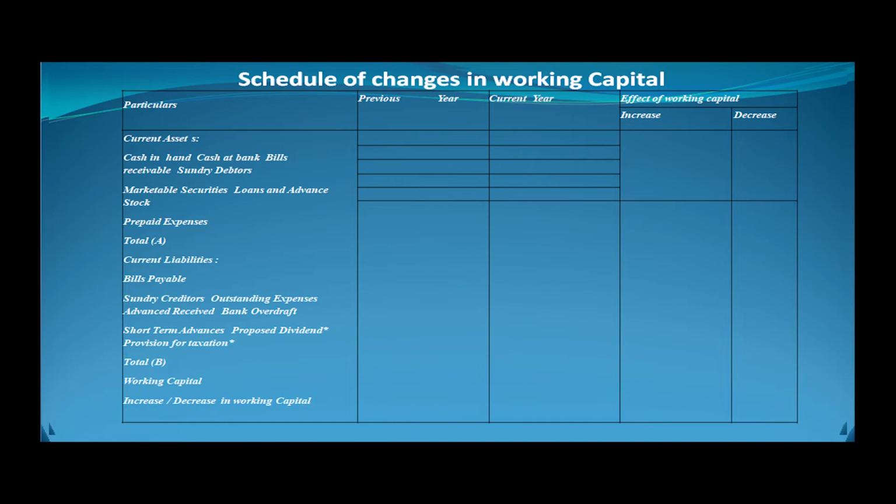In this schedule of changes in working capital, after entering the current assets, the current assets total denotes A, and current liabilities total denotes B. After finishing current assets and current liabilities, we have to write the working capital amount, that is A minus B, current assets minus current liabilities. From this we can find out whether there is increase in working capital or decrease in working capital.